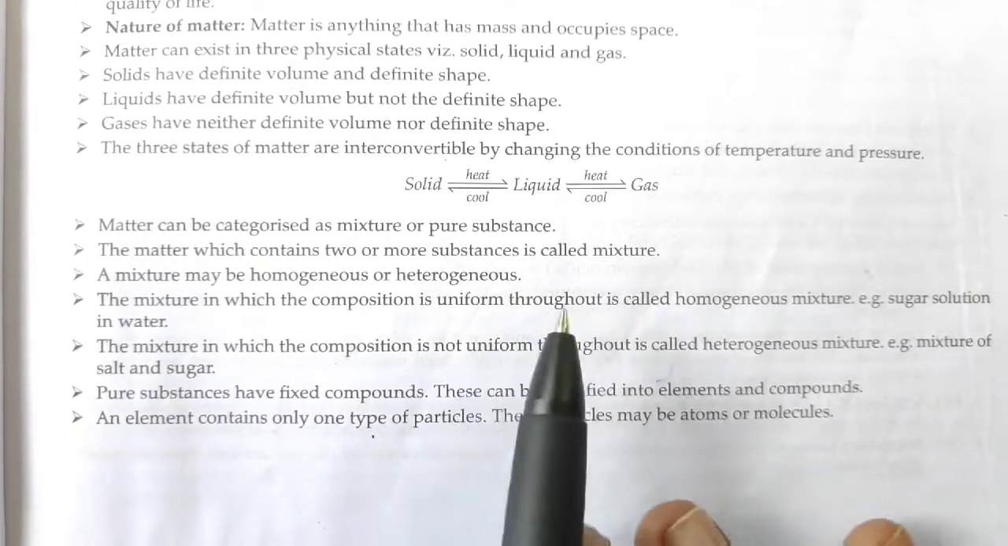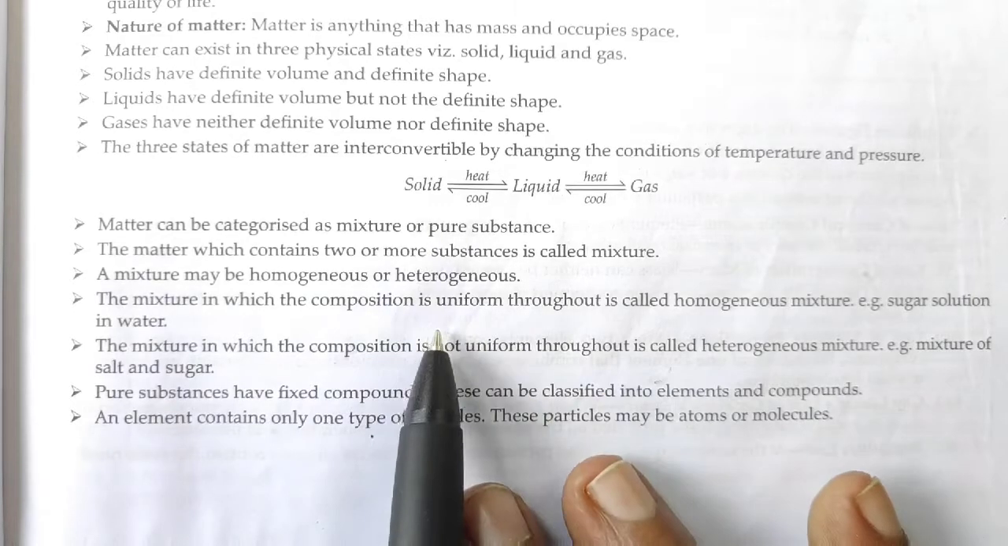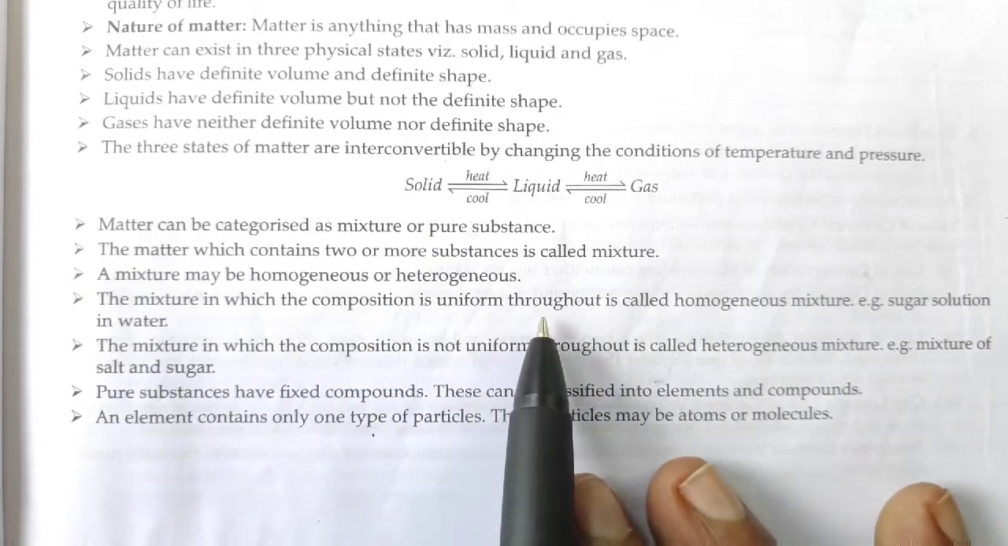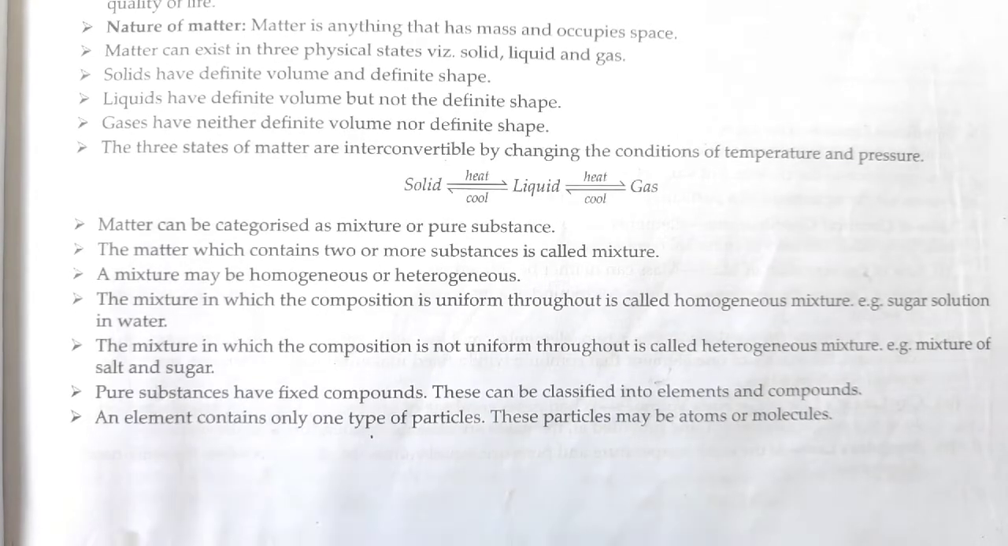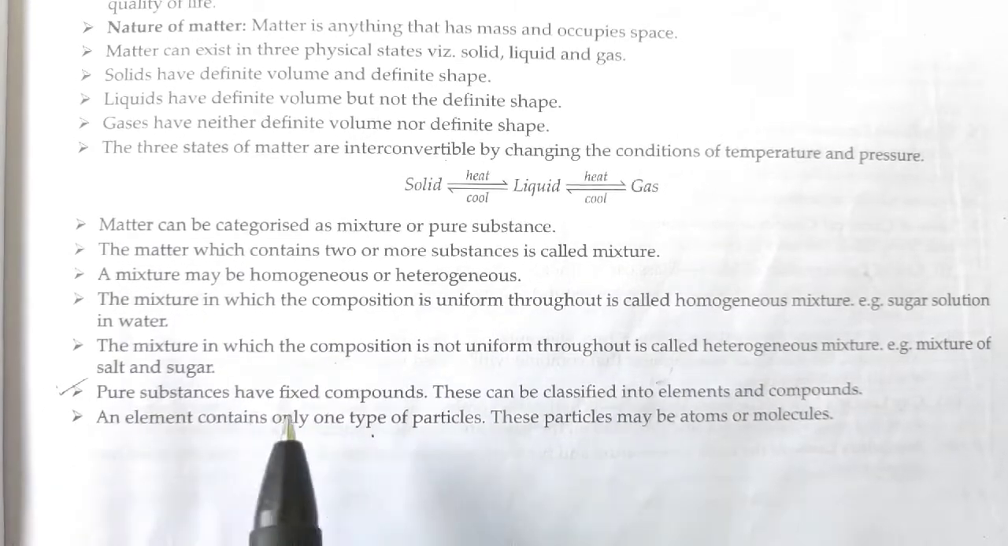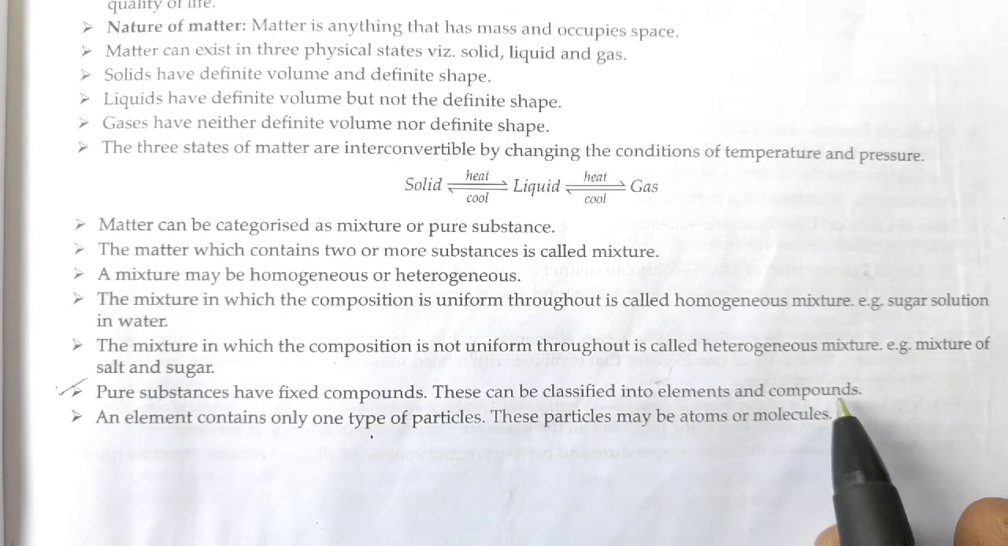Clear if you want, otherwise we have already written that or underlined that in your fair book, right? So this one, then the mixture in which the composition. Now this we have seen, homogeneous, heterogeneous, same it is. Then here, this is the definition you can write down for pure substance. Pure substance has a fixed composition. This can be classified into elements and compounds.